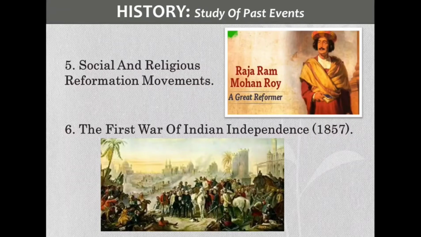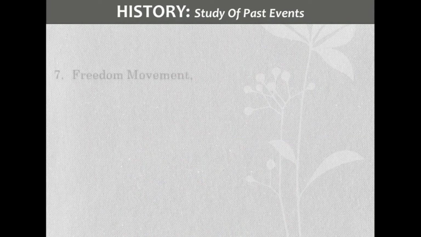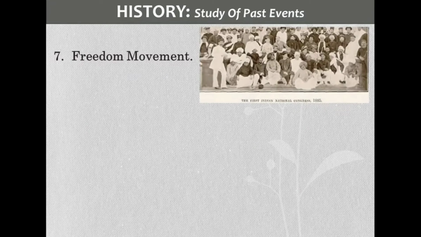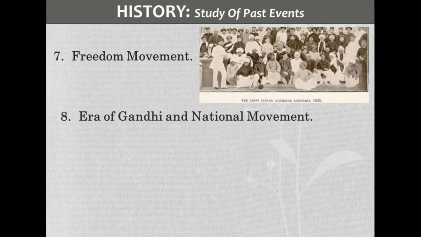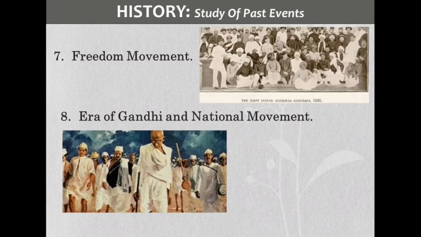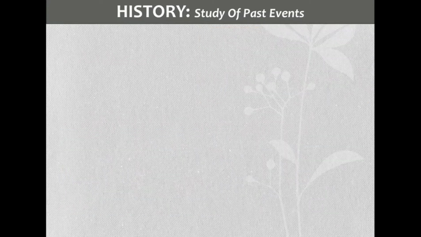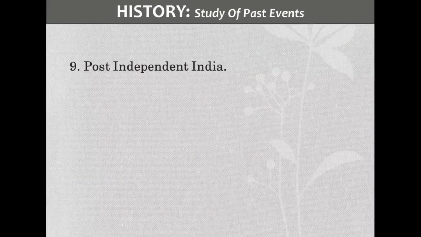The sixth chapter is the First War of Indian Independence, the 1857 revolt. What were the causes, what was the reason for its failure, and what was its impact? We are going to discuss this in the chapter. The seventh is the Freedom Movement: the Indian National Congress, extremists, moderates and revolutionaries, and their contributions. The eighth is the Era of Gandhi and the National Movement: the contribution of Mahatma Gandhi, the non-cooperation movement, civil disobedience movement and Quit India movement.